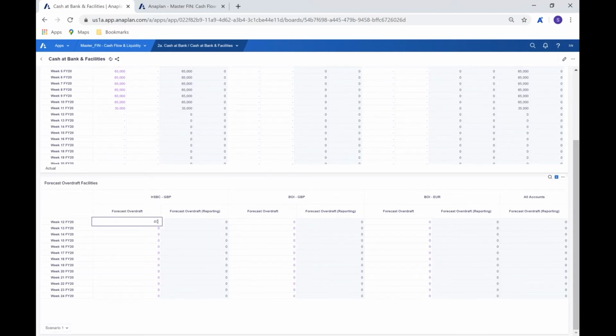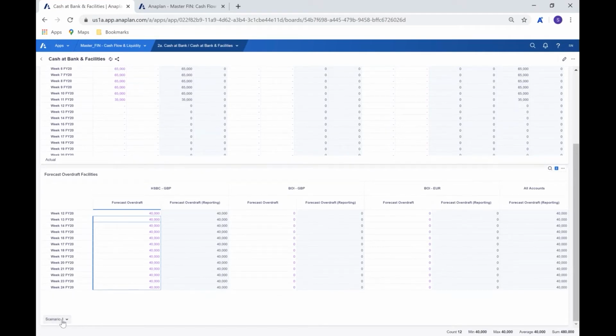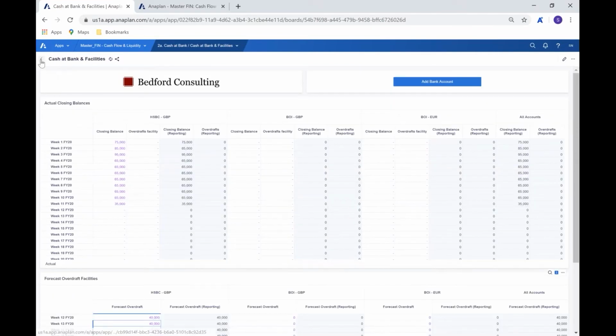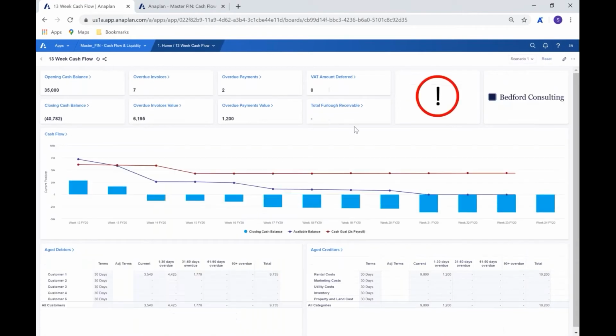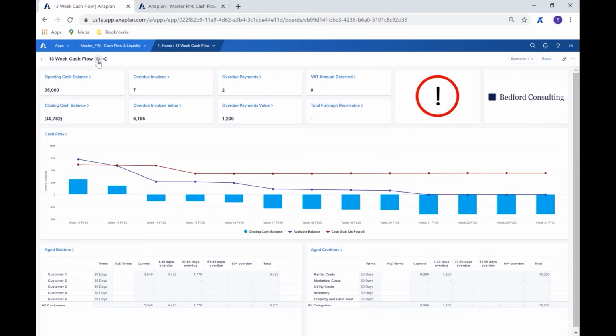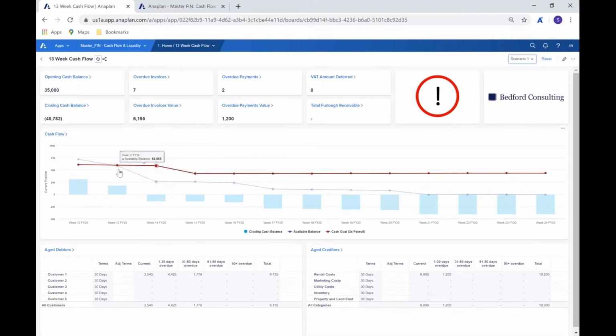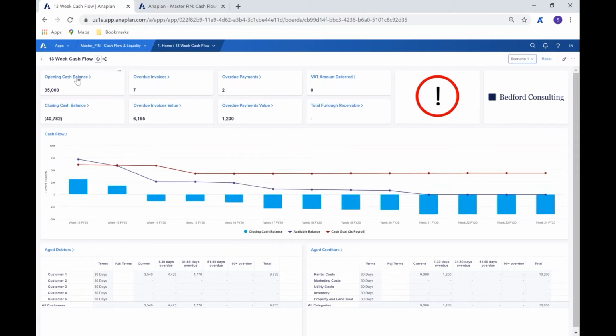Let's take 40,000, like so. And we'll put that in as our forecast overdraft in relation to scenario 1. What that means, as you would expect, is that when we come back to our cash flow, because we've now pulled through that forecast, we would be able to see that flow through for the relevant piece. While we now have a higher line, so our available balance is slightly higher, it's still not quite enough for us to pull that through.